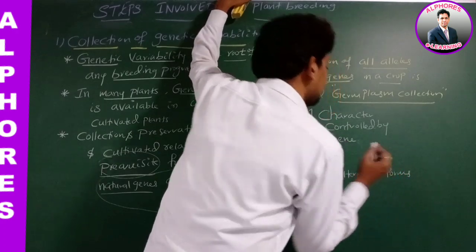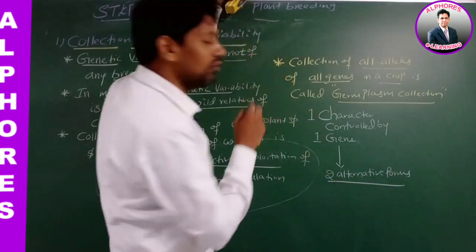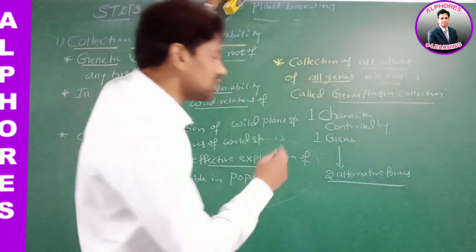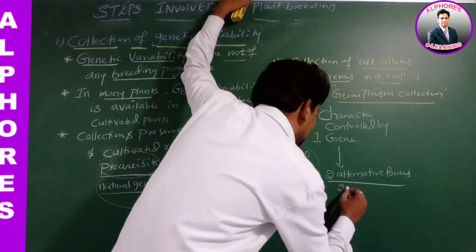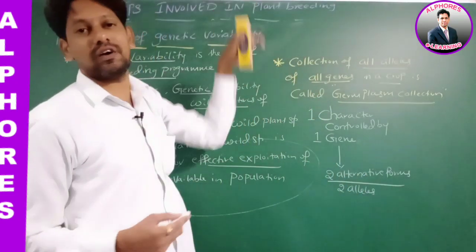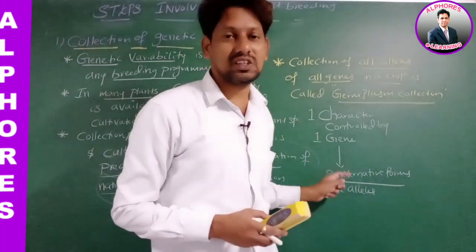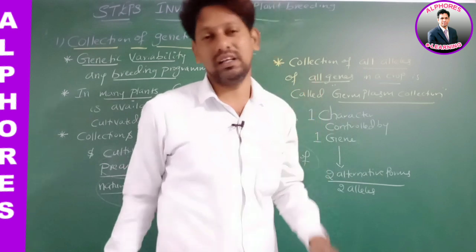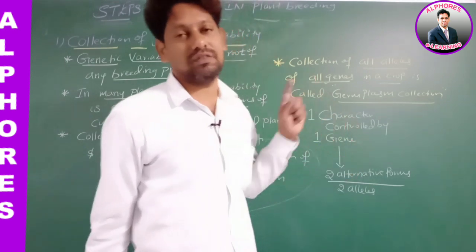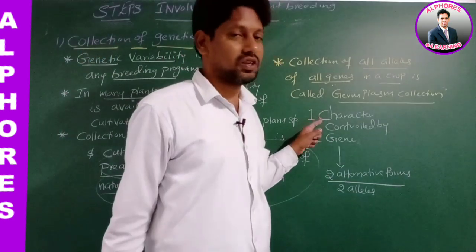These two are alternative forms of one gene. These two alternative forms are called alleles. It means one gene contains two alleles. Therefore, what is the meaning of alleles? Alternative forms of a gene.